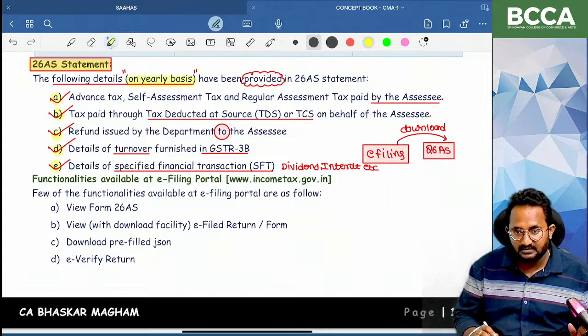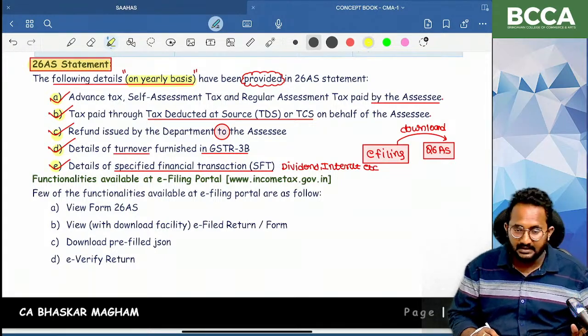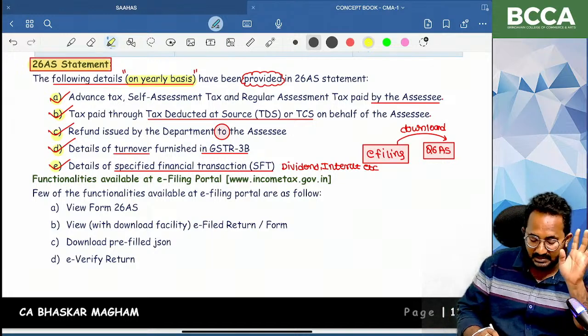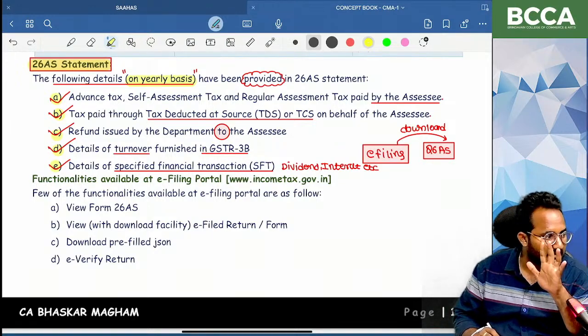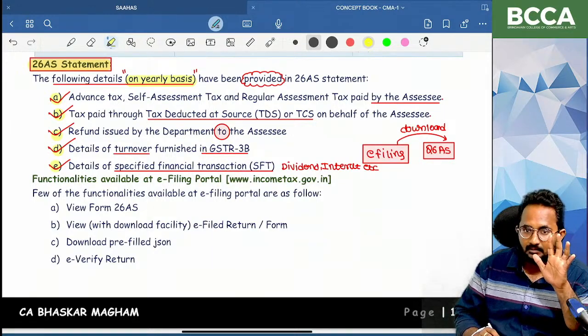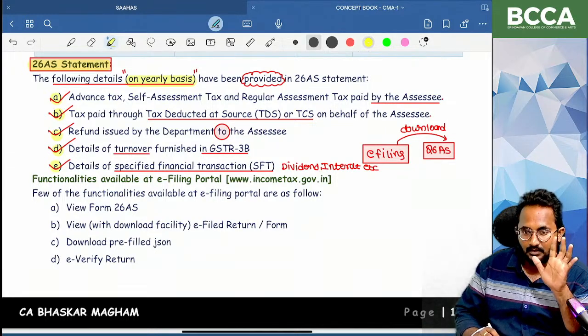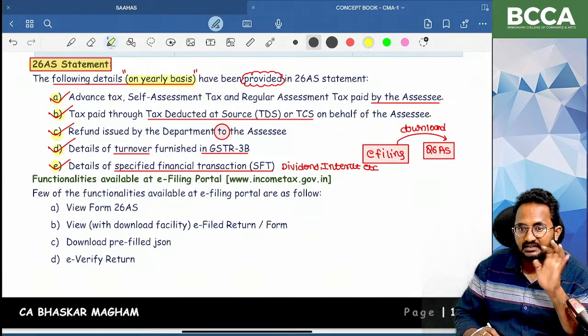For every previous year and every assessment year, you will get this 26AS statement. In that, you will get the details. This is an important 4-mark short answer type question we can expect, because this is exclusively in the CMA final syllabus, not CA final. Only in CMA final will we get this concept.